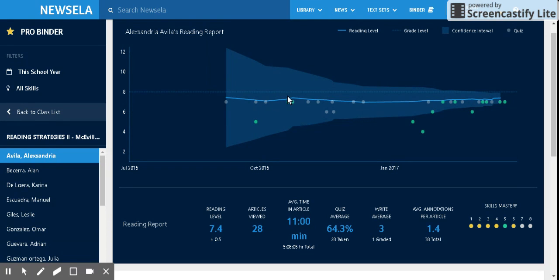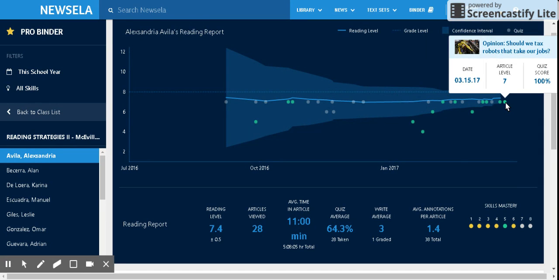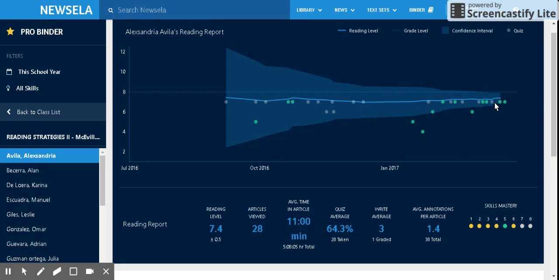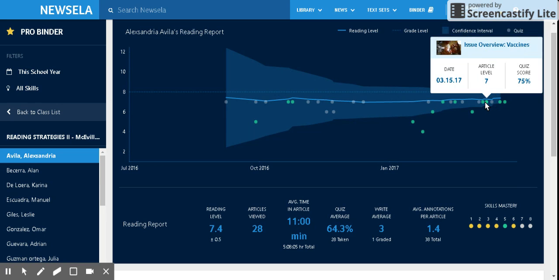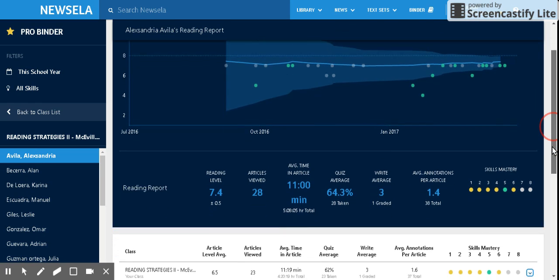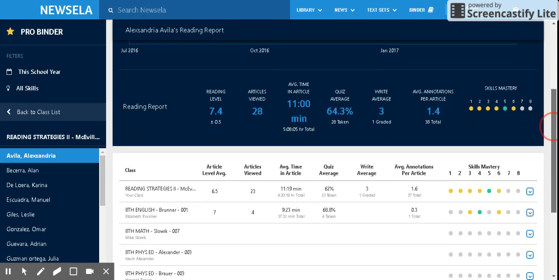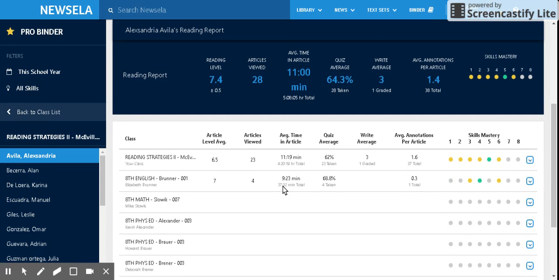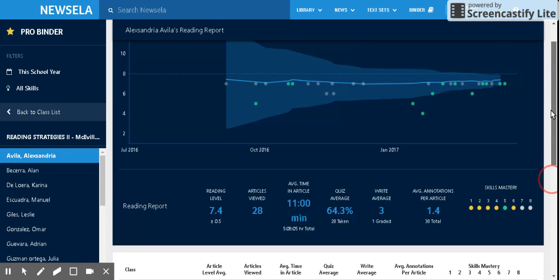I can see where she's been kind of trending, kind of leveling off here a little bit, and Newsela is narrowing down to what her level is. The dots, I can hover on the dots and get a quick glance as to what she is reading. And I can look down here to see a little bit more. I can see that she is reading articles in her English class also, and I can see the scores how she's averaging there. I can see the standards that she's getting. I can see the standards she's mastering, the standards that she's struggling with, and so on.